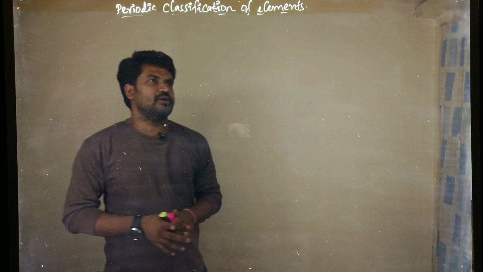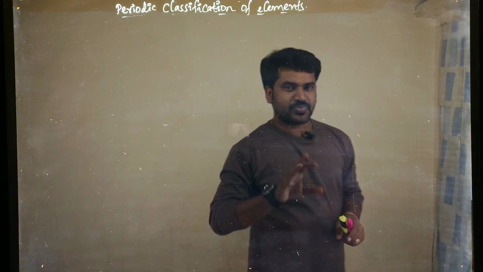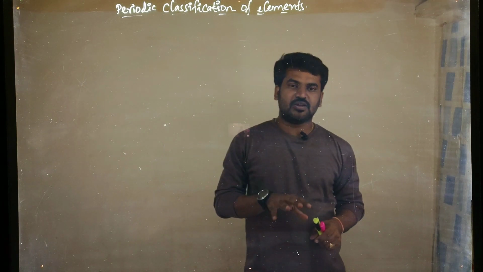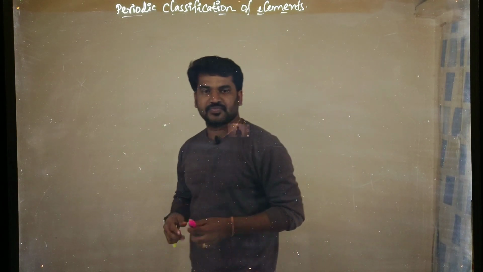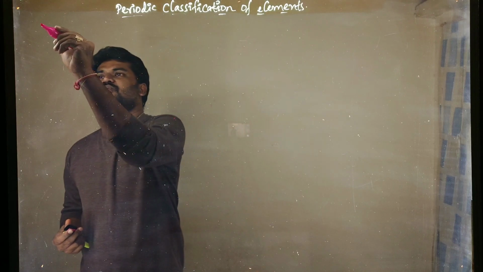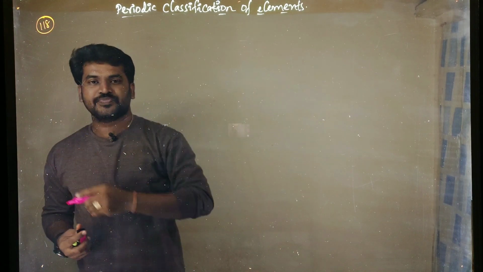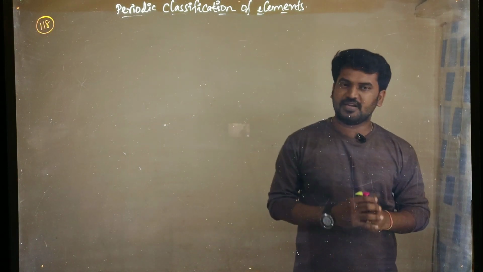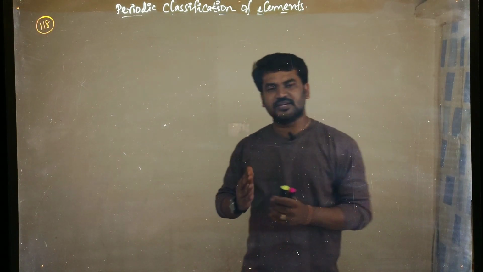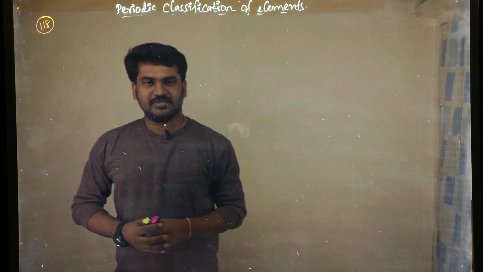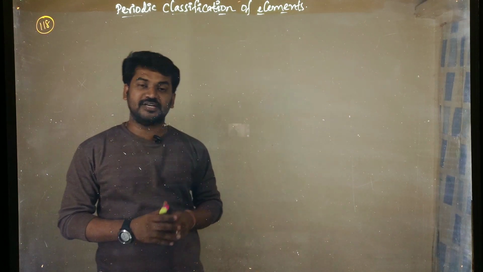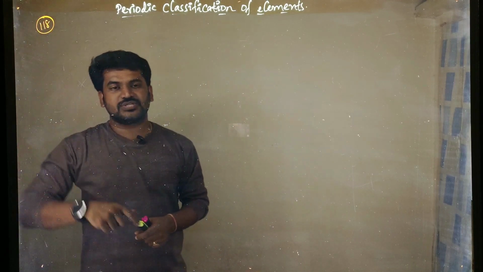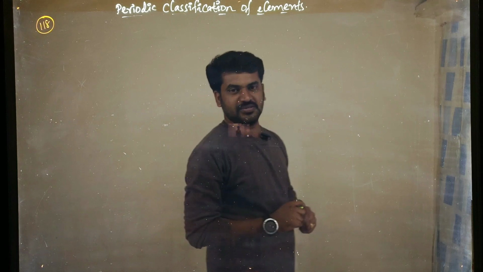First of all, elements, right? Till now in the history of the elements, we have around 118 elements. Around 90 elements are naturally occurring elements, and around 20 or 30 elements are man-made elements. That means human beings, scientists, prepared them, right? So among the 118 elements, most are naturally occurring elements, right?